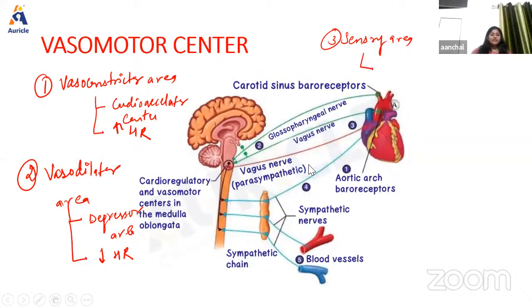Okay, so next we have the sensory area. So the sensory area is situated in the nucleus of ductus solitarius in the medulla, and it forms the posterior part of the vasomotor center. And this receives sensory impulses through the glossopharyngeal nerve and vagus nerve from the periphery, particularly from the baroreceptors. And this area controls vasoconstriction and vasodilation.